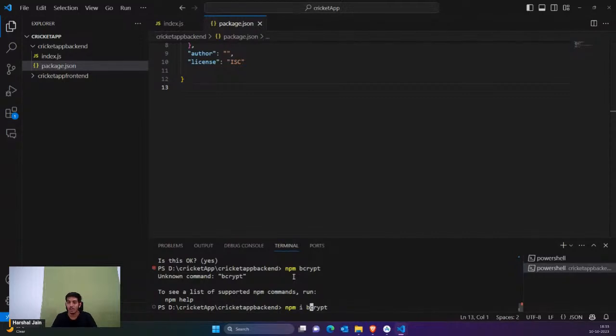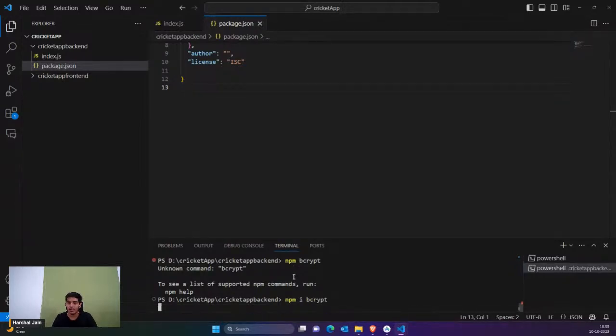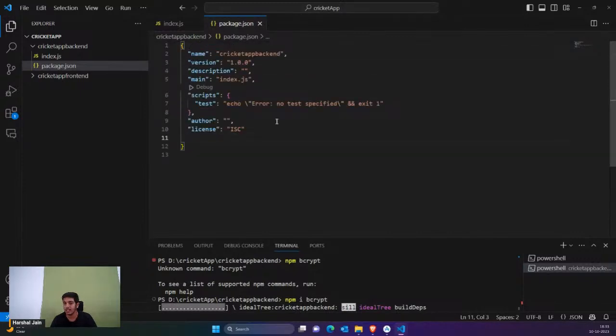I is the shortcut, and you can see npm i bcrypt. Once I hit this, you would see bcrypt in the dependencies. It would take a while, then it would install it. Let's wait for a few more seconds.